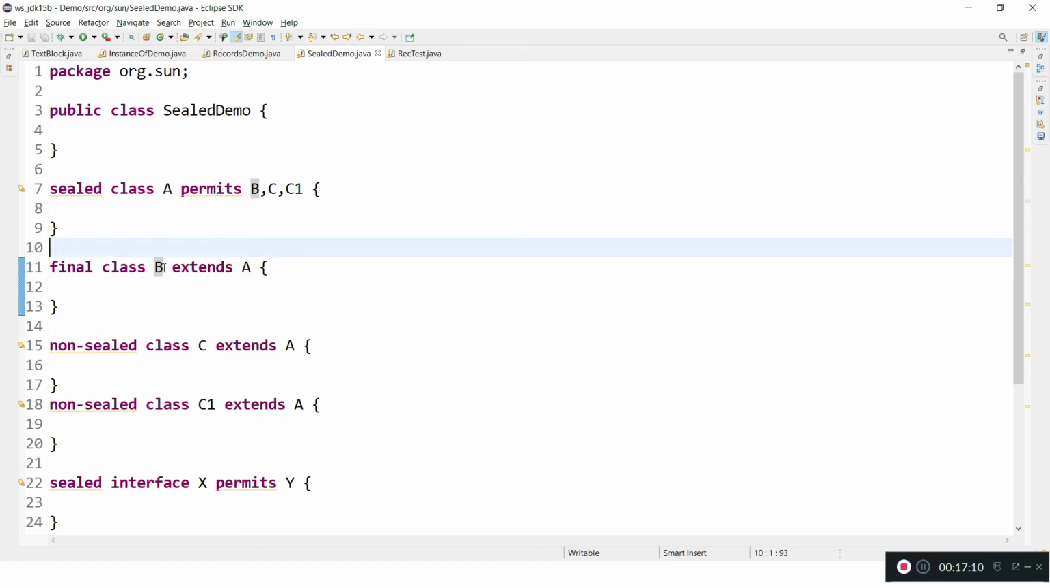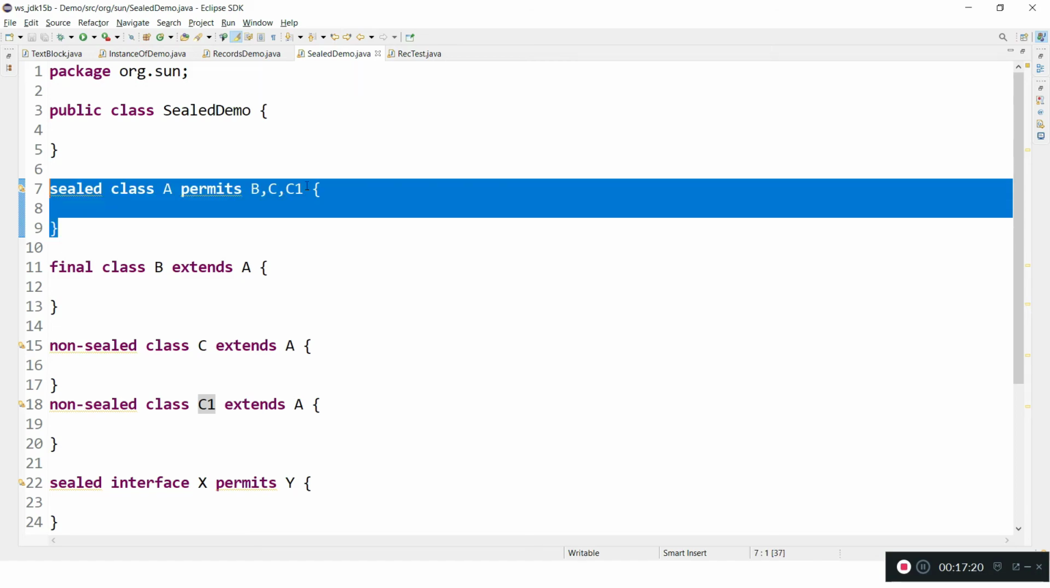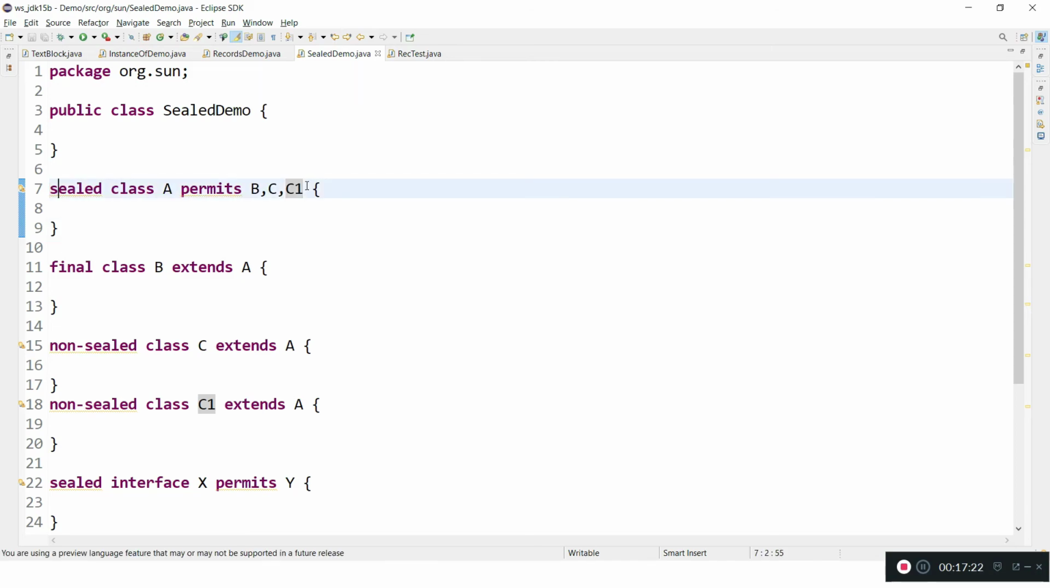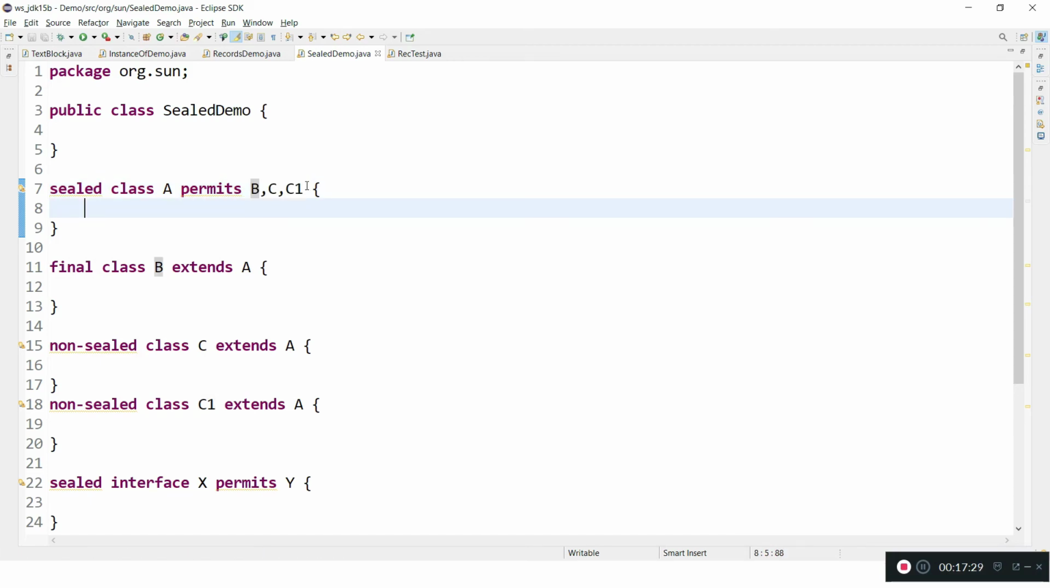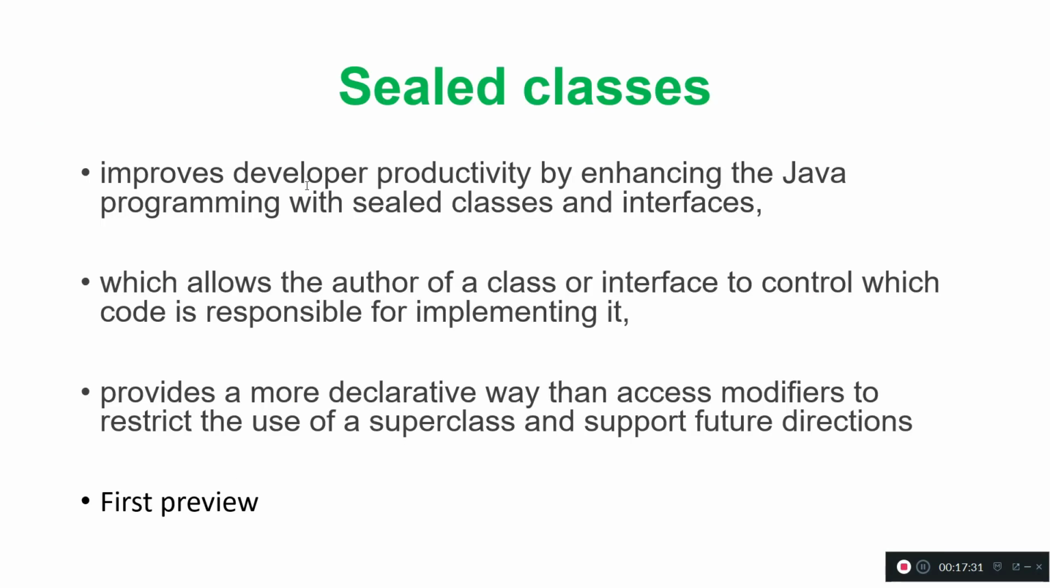And the sealed behavior is simple. While creating the class itself, you are giving restrictions or permission to a few of your classes, so it's a declarative way to say only some of the classes can extend my behavior and reuse my behavior. That is sealed classes and sealed interfaces.